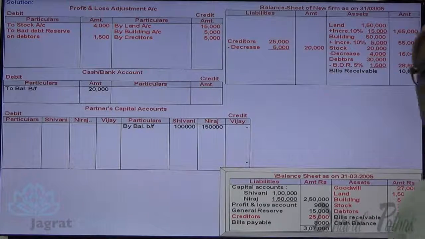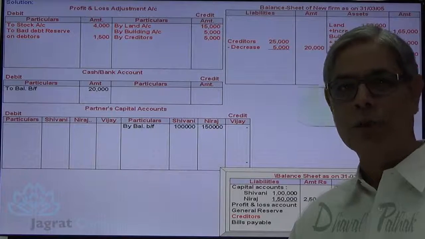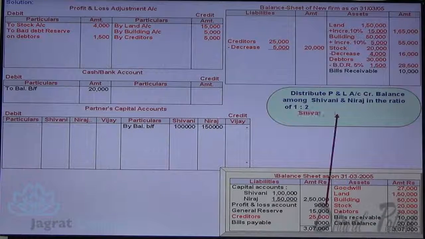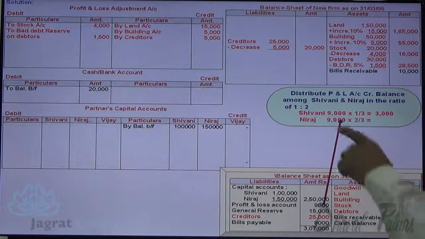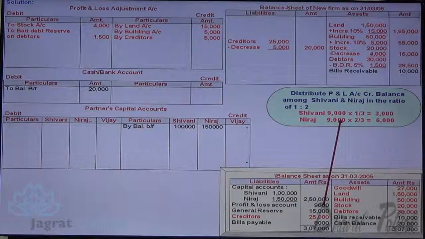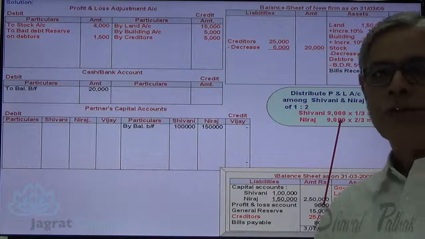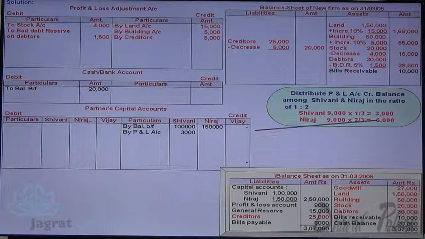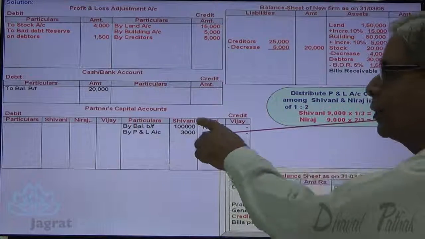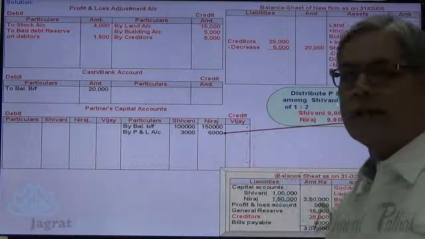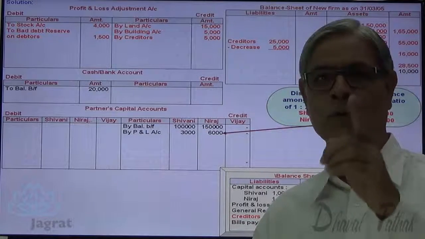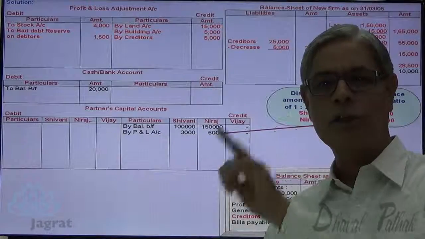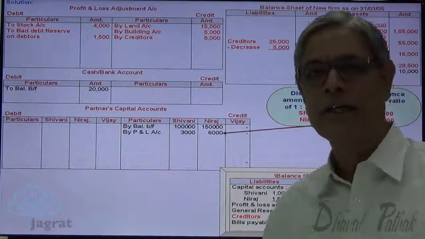Profit and loss account 9,000 distributed in the ratio of 1:2. So 3,000 and 6,000. Share of Shivani is 3,000 and share of Neeraj is 6,000. 3,000 and 6,000 is credited to partners capital accounts of Shivani and Neeraj. Look, Shivani and Neeraj's capital accounts are credited with 3,000 and 6,000. That is in the ratio of 1:2, that is the old profit sharing ratio.